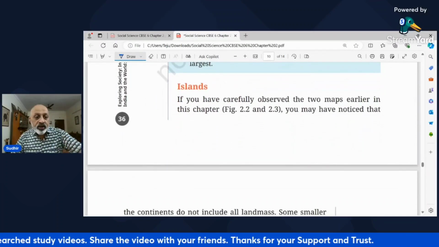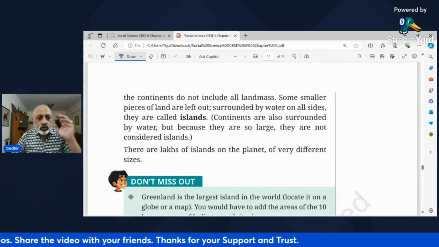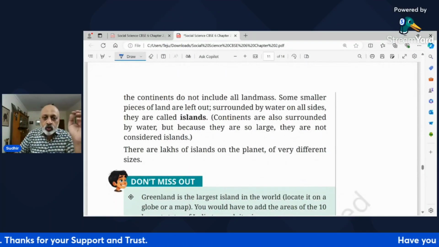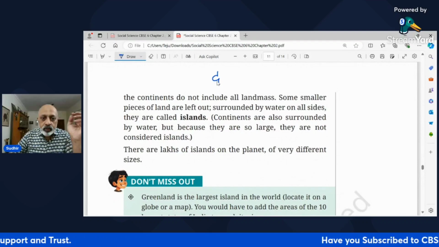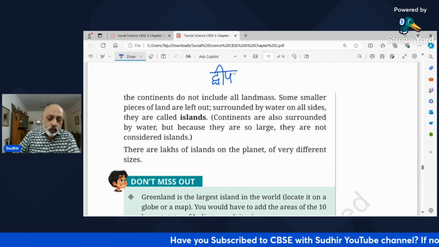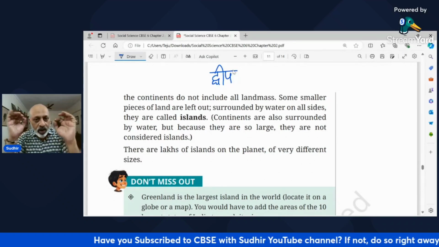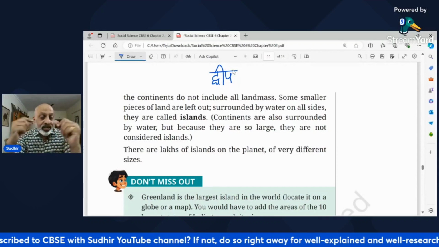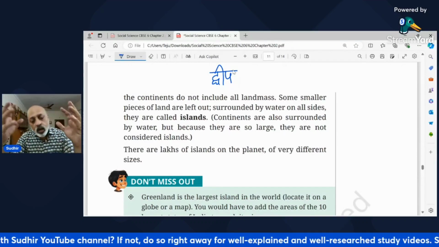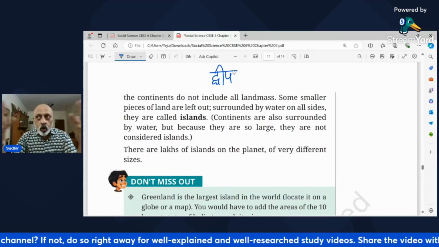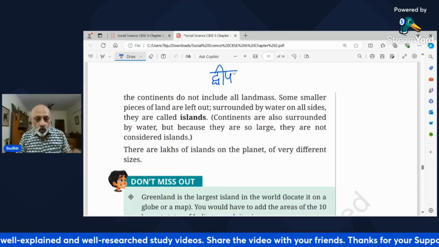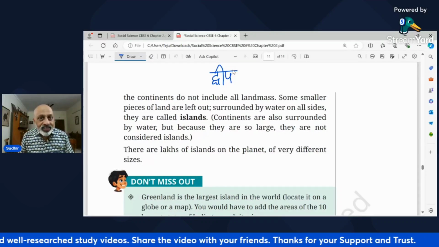Now, we finally come to islands. Now, the continents do not include all the landmass. There are something called islands, which हिंदी में बोलते हैं द्वीप. Okay, द्वीप, महाद्वीप. So, द्वीप, which are called islands, are surrounded by water on all sides. That's what is called islands. Continents are also surrounded by water, but continents are bigger landmass. Islands are comparatively smaller. Okay, so that's why they're called islands.